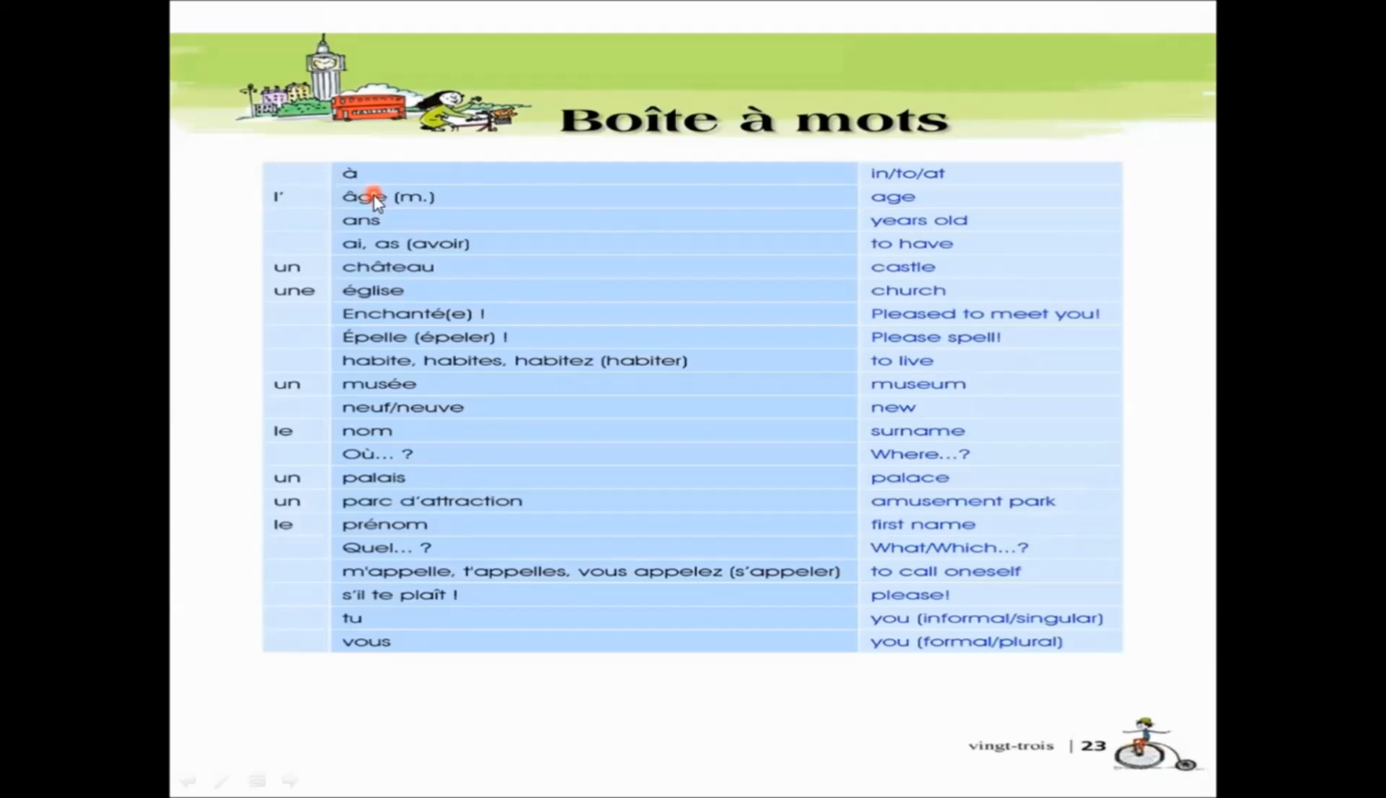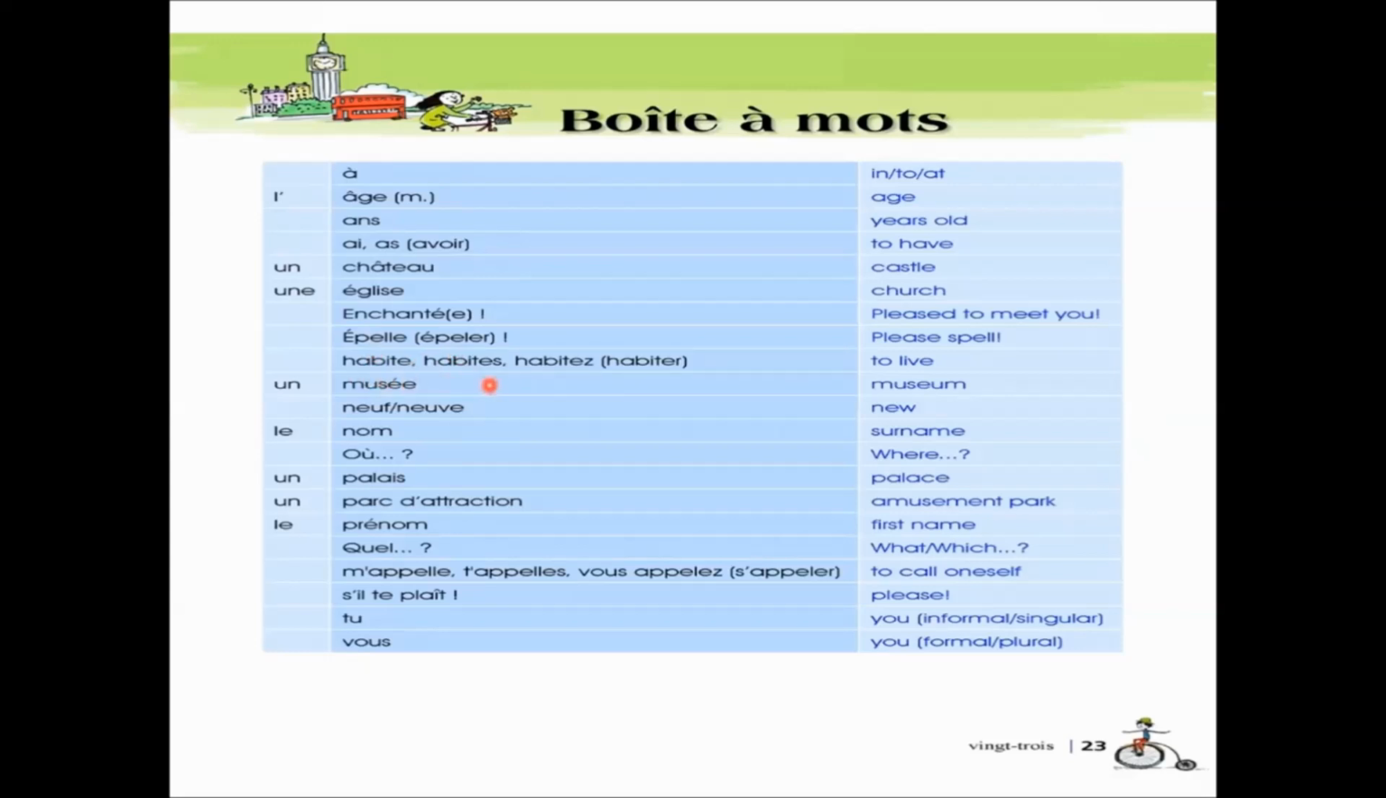First word is à, meaning in, to, or at. Âge is age. Ans is years, years old. Ai is a form of avoir, as is a form of avoir. This is a verb that you have to learn: to have. Château is castle. Église, church. Enchanté is pleased to meet you. Appelle, please spell. Whenever you ask someone to please spell your name, the verb is appeler.